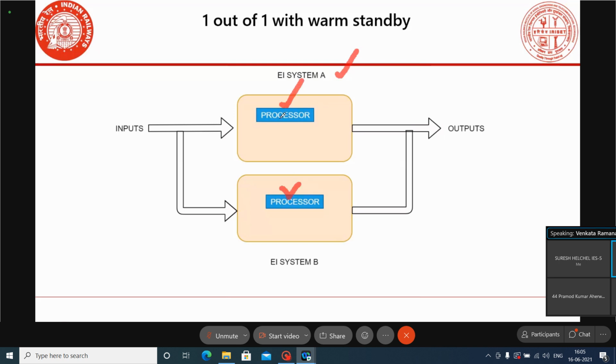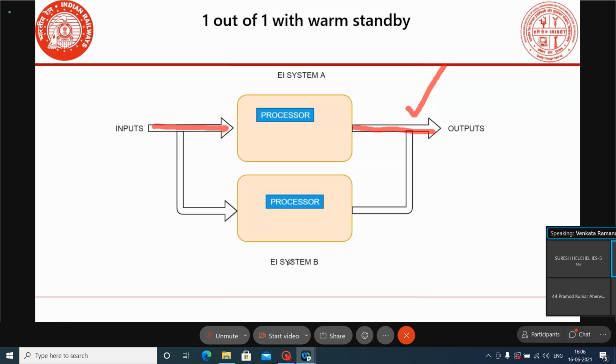And here also, within the system we are using only one processor. System A we are using one processor, system B we are using one processor. Here we know that in a warm standby system, only one system is online. That system only will be delivering the outputs.